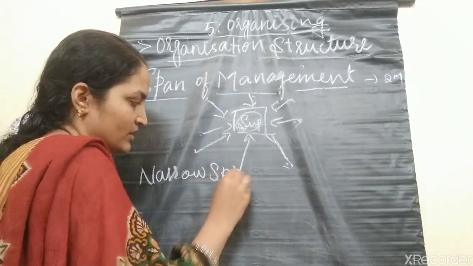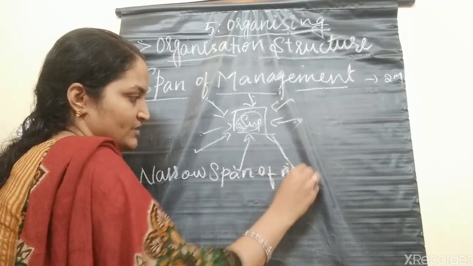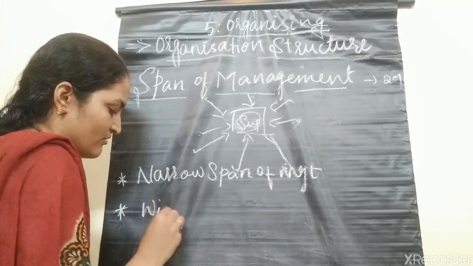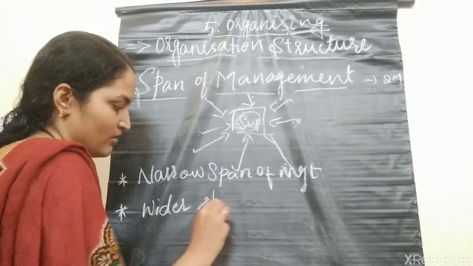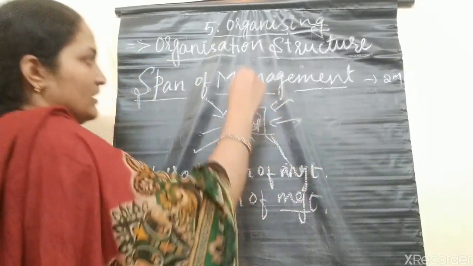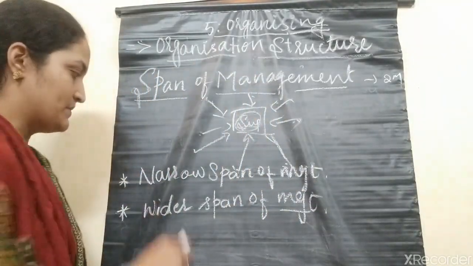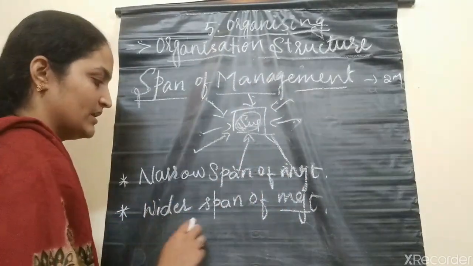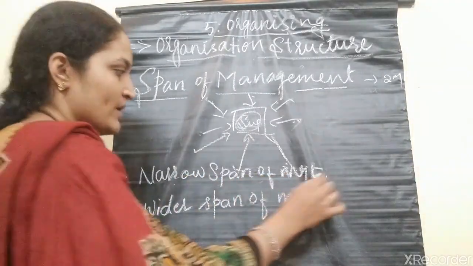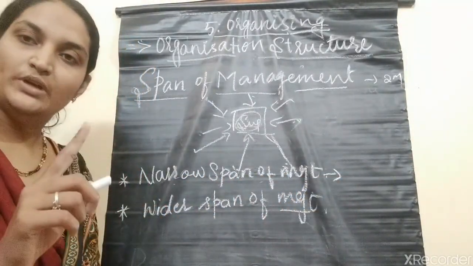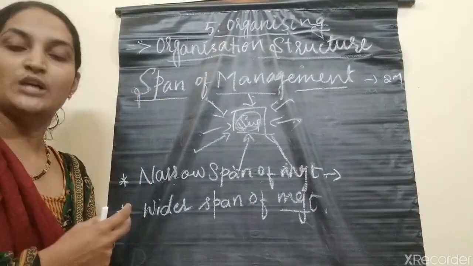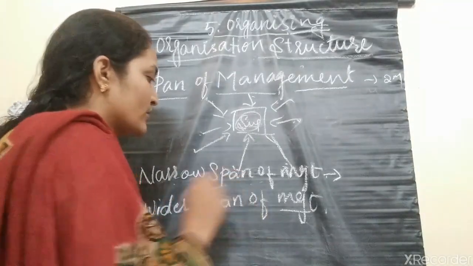In span of management we have two types. One is narrow span of management, another is wider span of management. In narrow span of management, one superior is going to manage only a few workers, only a few subordinates. That is called a narrow span of management.